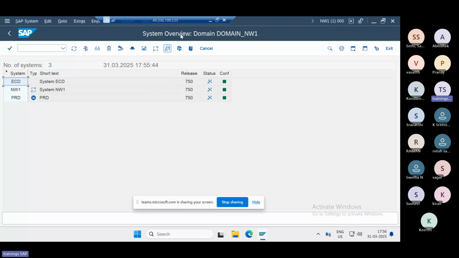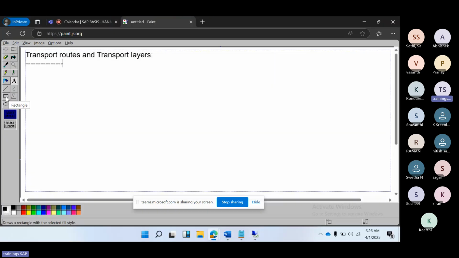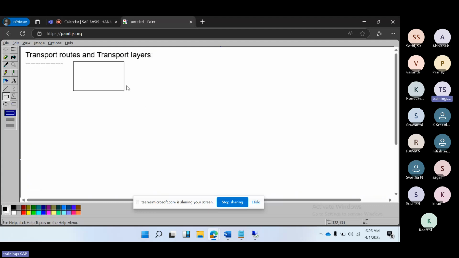So what is meant by transport routes here? Transport route means road, right? Route means road. What happens on the road? The particular object will be transferred.